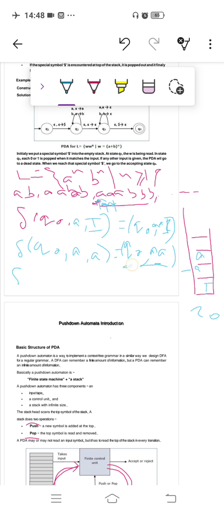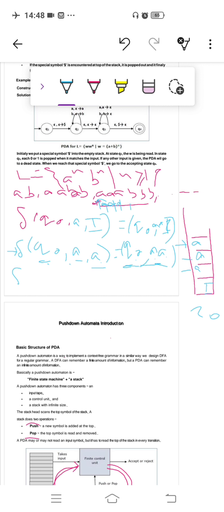The state is Q0, the input is the third a, the stack top is again a, so no state change, that's why Q0, a. So this is a loop from Q0 to Q0 with input a, stack top a, push a on the stack. It performs pushing a number of a's on the stack. By this you can place n number of a's on the stack.